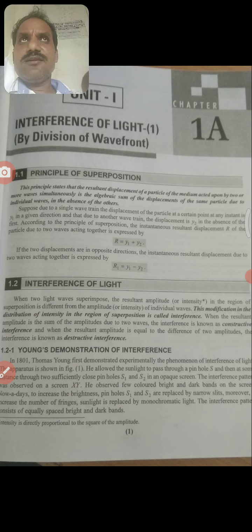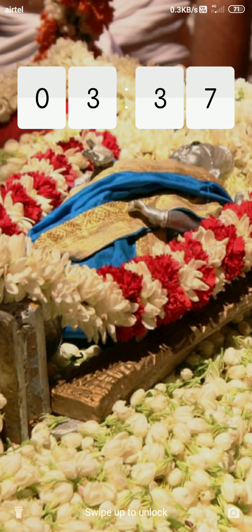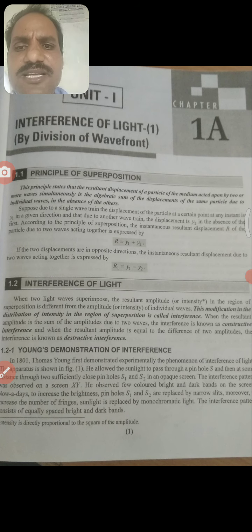What does that mean? If light does not fall on any object, the object does not appear. Here we can take a best example: in a room, if we switch off the light we cannot find anything in the room, but when we switch on the light we can find everything in the room.